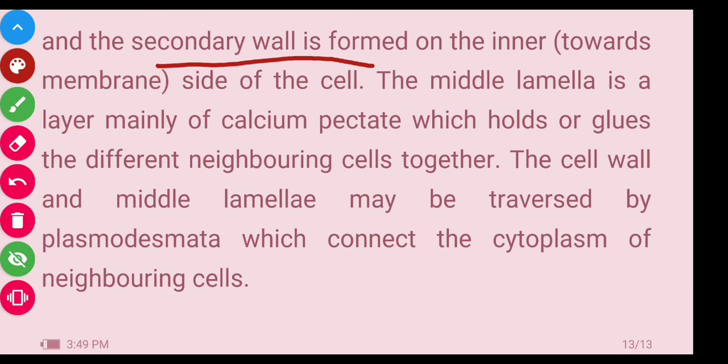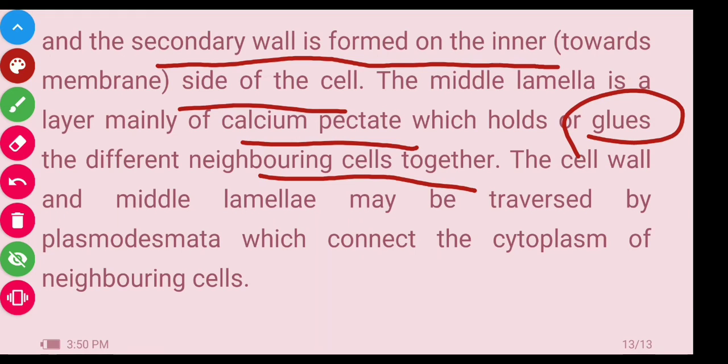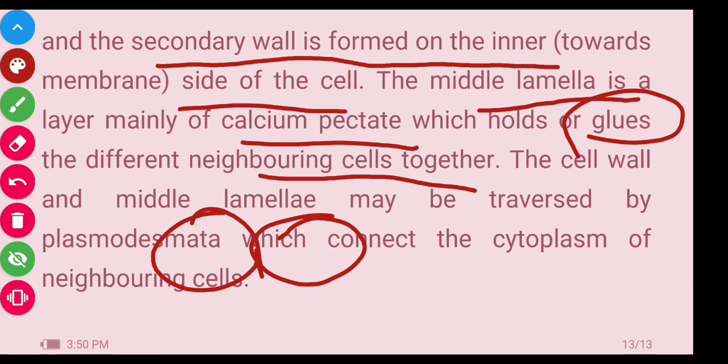As time passes and the cell matures, the secondary wall is formed on the inner side of the cell, towards the membrane. The middle lamella is a layer mainly of calcium pectate, which holds or glues the different neighboring cells together. Its function is to hold and glue, meaning paste, the different neighboring cells together. It glues two different cells, and between the two cells is the middle lamella.